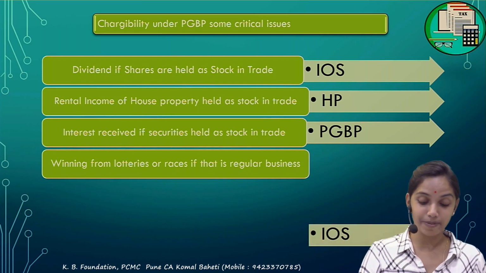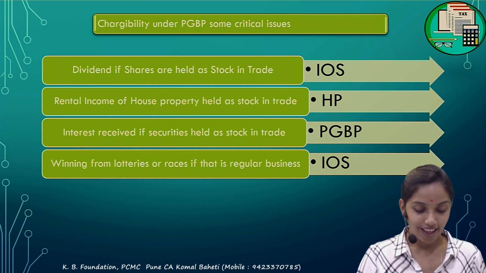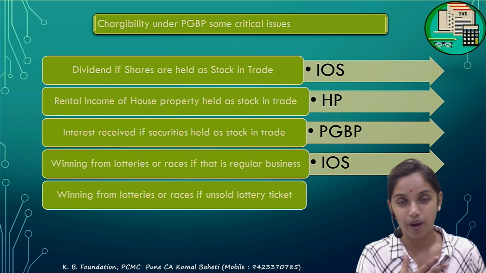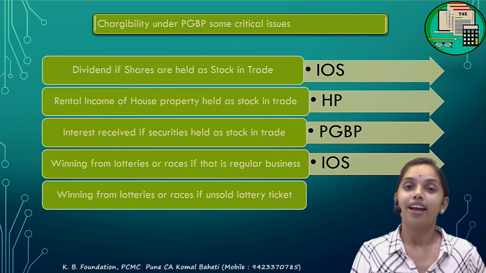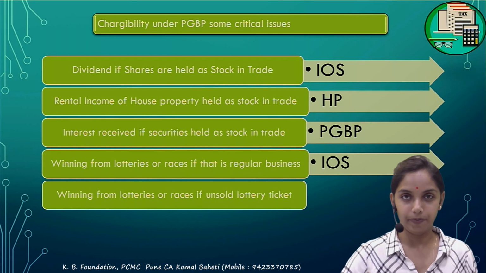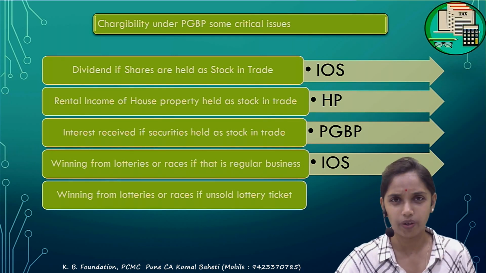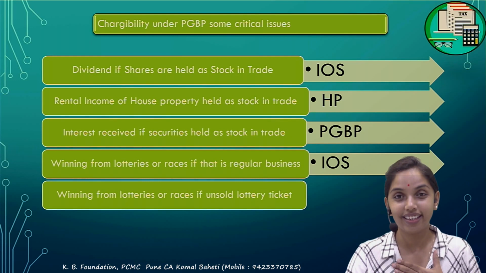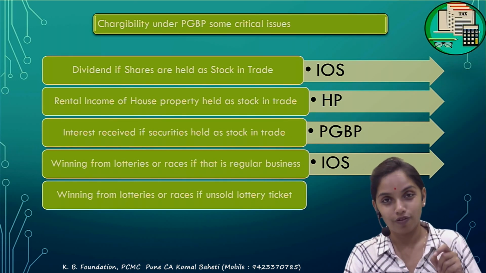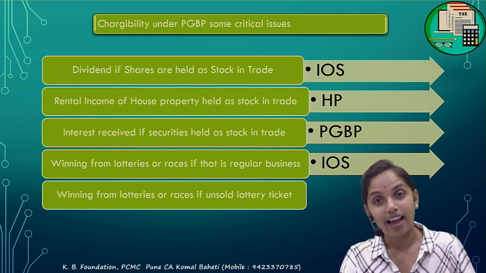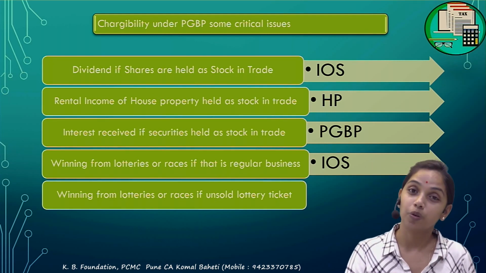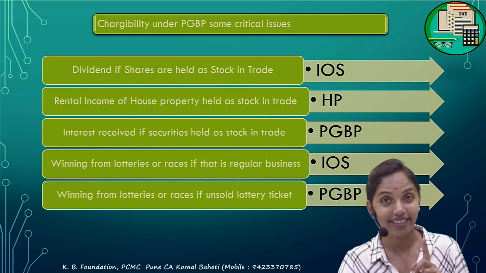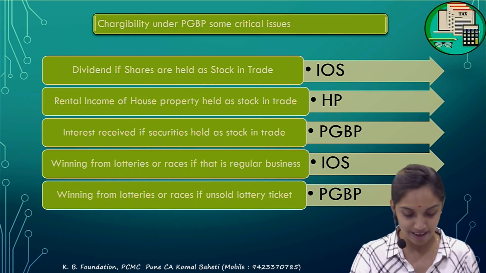But there is an exceptional case. What is the exception? The lottery ticket got unsold. I am a dealer, meaning I am an agent who sells lottery tickets. I am a seller of lottery tickets. Certain lottery tickets got unsold, meaning stock in trade that has gone unsold. And the lottery was won, and the ticket I am holding, it's my good luck, the lottery ticket which was unsold, won the prize. So now the question arises whether that is to be taxable under the IOS or the PGBP. Again, it is out of my stock in trade, so it is to be taxable under the PGBP.